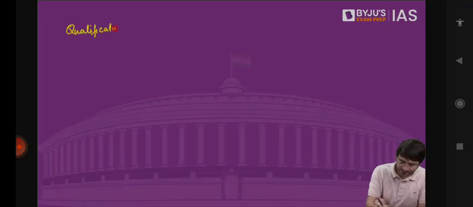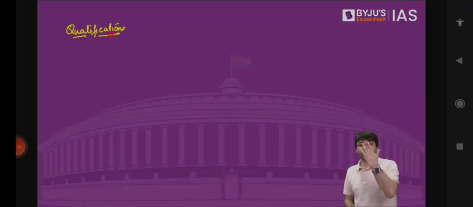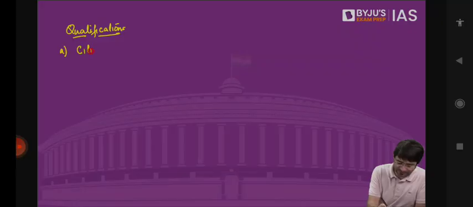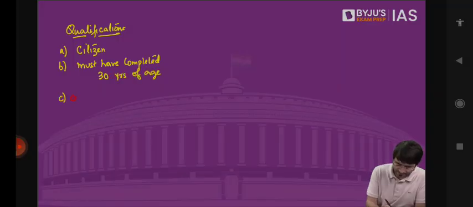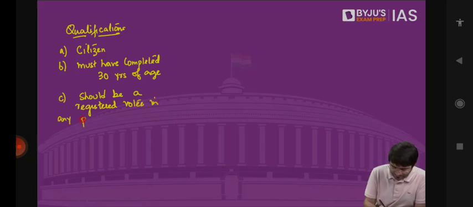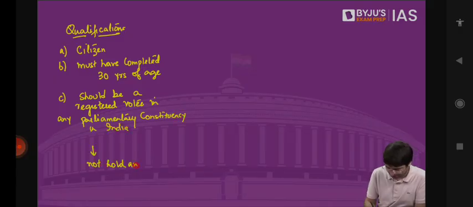What are the qualifications for someone in order to contest a Rajya Sabha election? First, you have to be a citizen of India. Second, must have completed 30 years of age. Should be a registered voter in any parliamentary constituency in India. Should also not hold any office of profit.